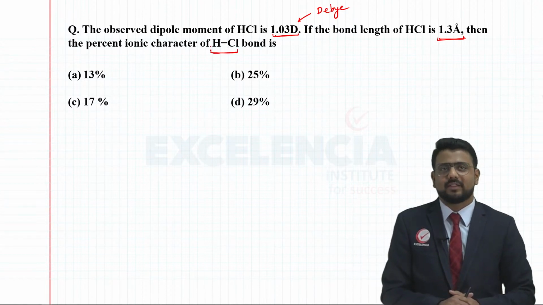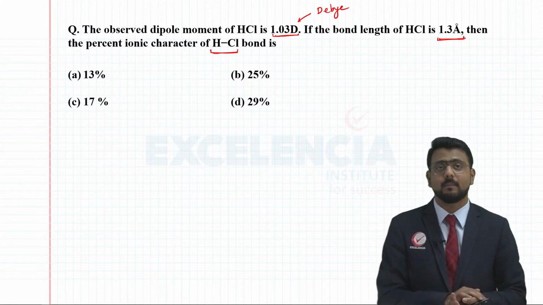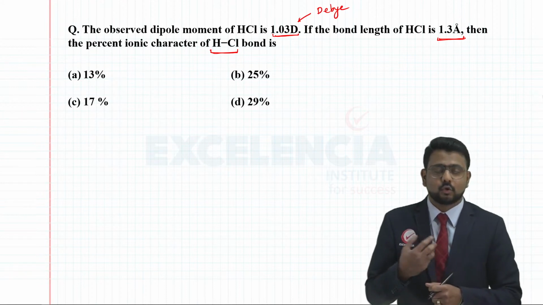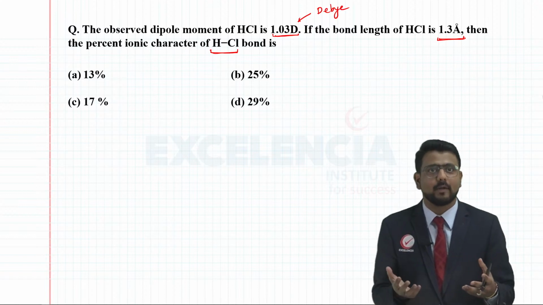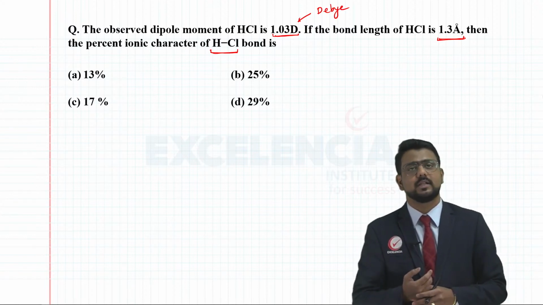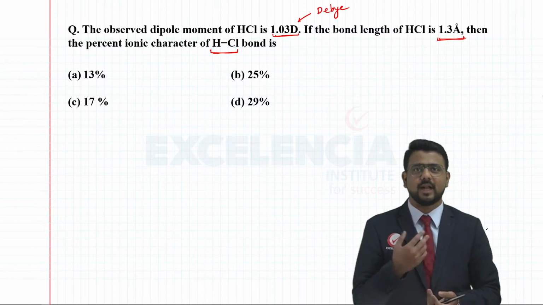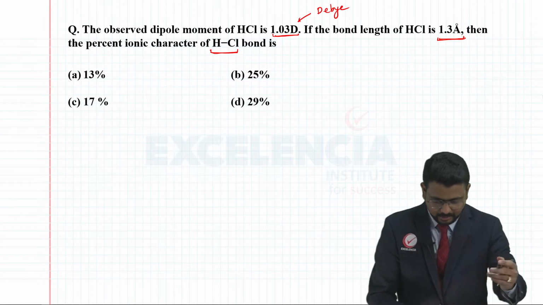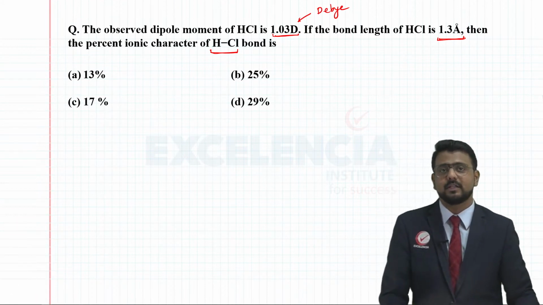Now understand one thing: HCl is a covalent compound. However, it is a polar covalent compound, because of the electronegativity difference. So here we are dealing with how much of the covalent nature is contributed by the ionic nature. That is what we have to find, the percentage ionic character.